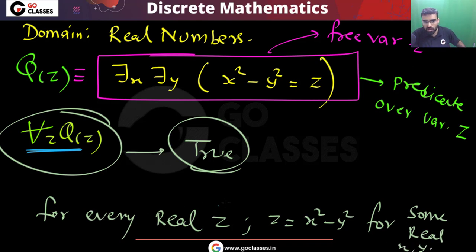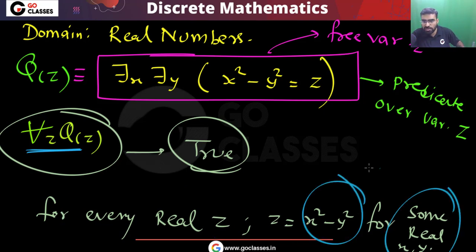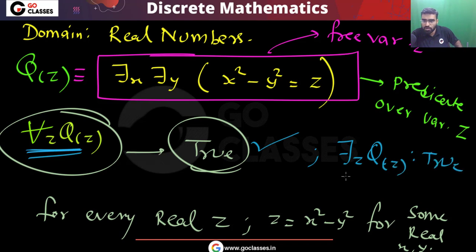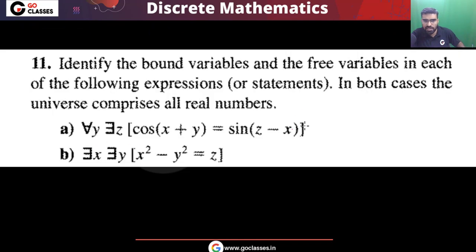So this statement is true. Whatever real number you take, you can write that as x square minus y square for some real numbers x comma y. So this statement, for all z, Q(z), is true, and the statement there exists z, Q(z) is also true. So this is the complete analysis of this question. For this option, we have seen the complete analysis. I hope this question is clear to everyone.